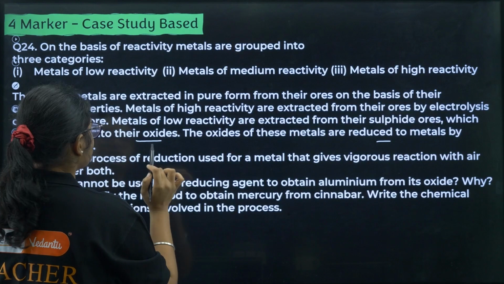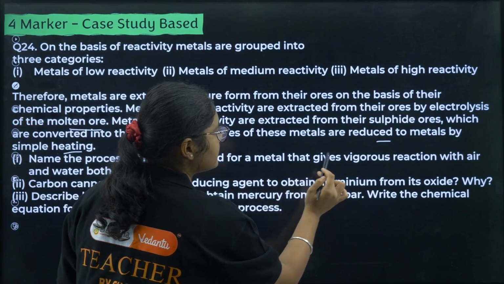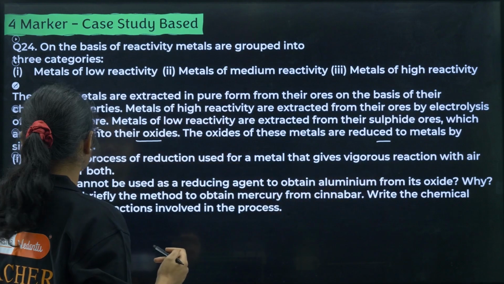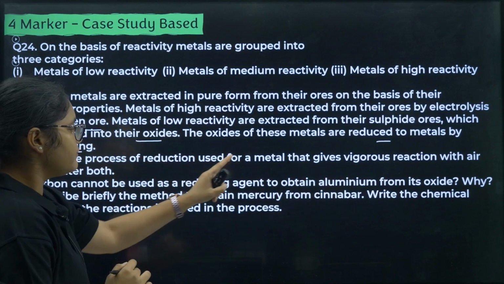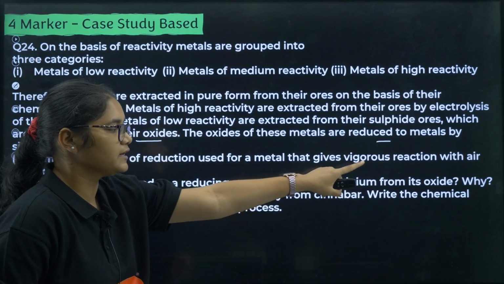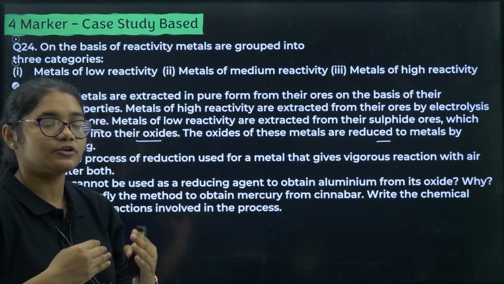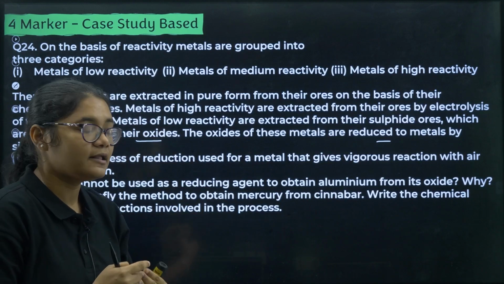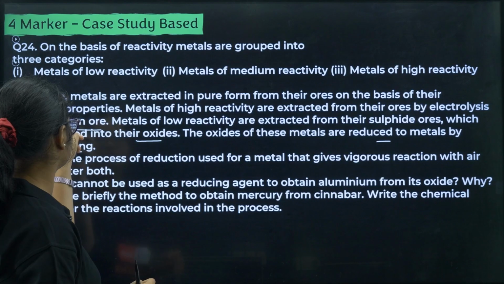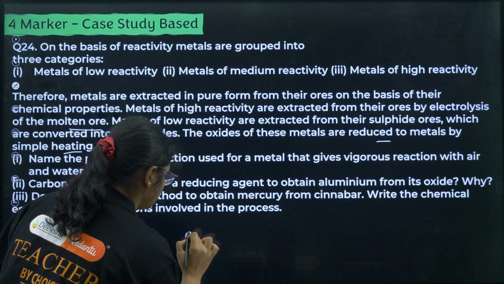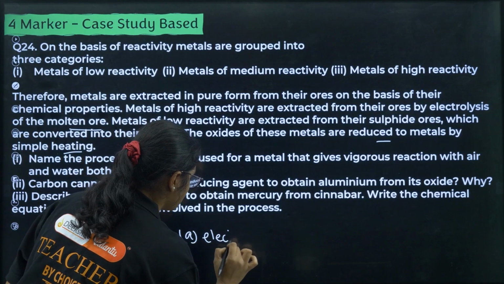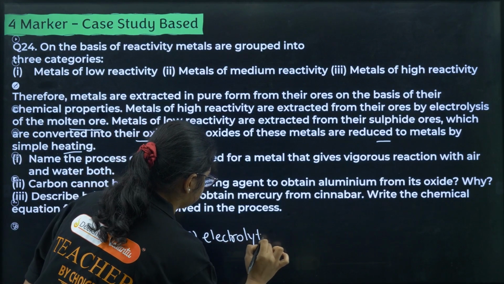Name the process of reduction used for a metal that gives vigorous reaction with air and water both. Now when a metal is giving you vigorous reaction with air and water, that means it is a highly reactive metal, right? So if it is a highly reactive metal, then what will happen? Which process do we have to use? Electrolytic reduction.